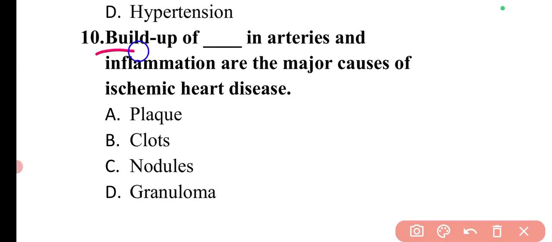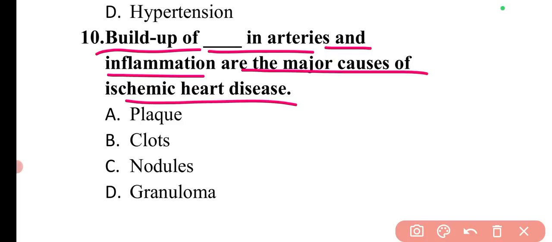Next question is, build-up of dash in arteries and inflammation are the major causes of ischemic heart disease. In ischemic heart disease, there is a build-up of plaque in arteries and inflammation. These are the major causes of ischemic heart disease.